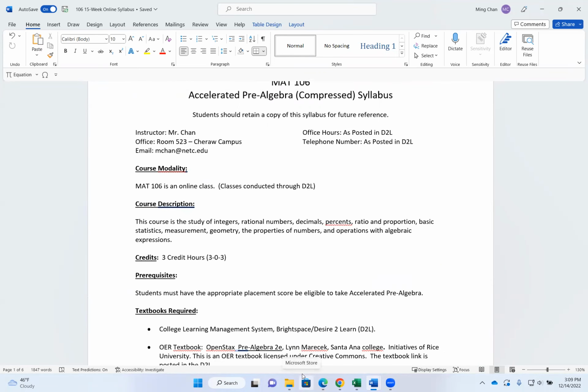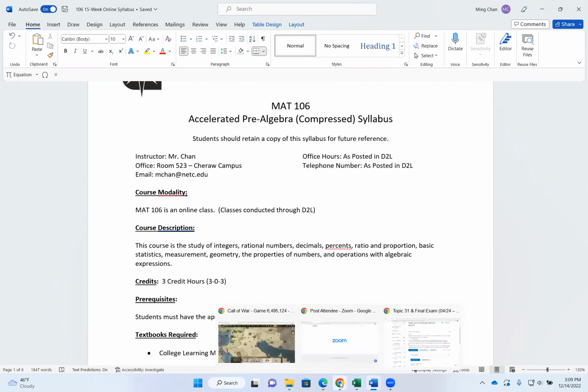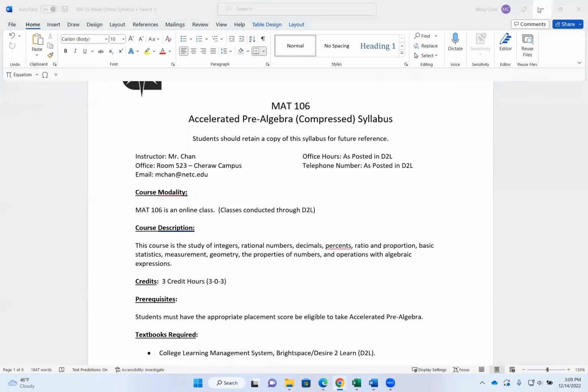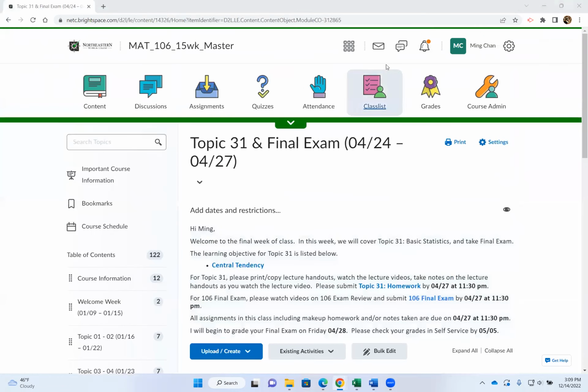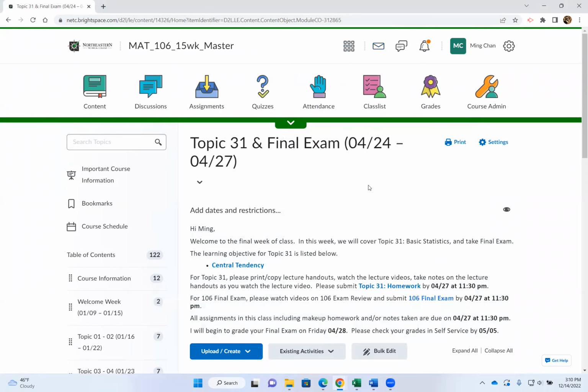Okay, our number one communication. My number one way to communicate with you is using the D2L instant message. Second way is I will email you. And of course, the third way I will communicate is using my Google Voice phone number to text you. I will only text you if you missed homework assignment 2 weeks in a row.